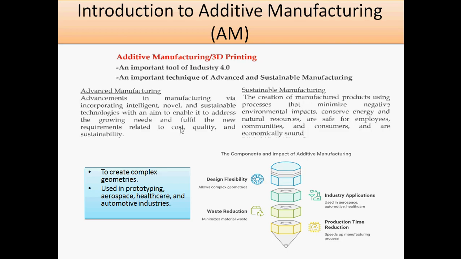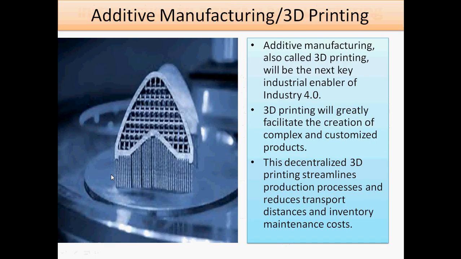Also, sustainable manufacturing is the creation of manufactured products using processes that minimize negative environmental impact, conserve energy and natural resources, and are safe for employees. It should be considered economically sound, and then it should be manufactured. So additive manufacturing is an important tool for Industry 4.0, and it is an important technique for advanced and sustainable manufacturing.